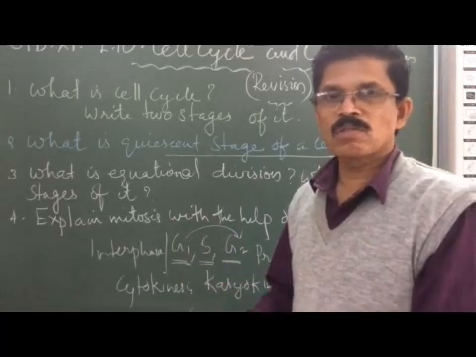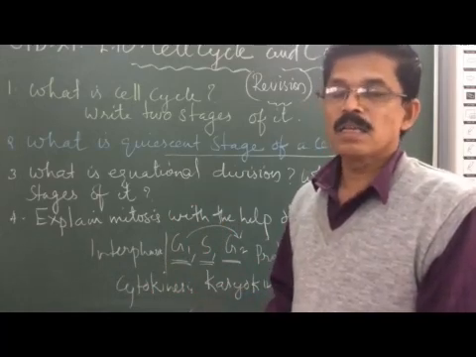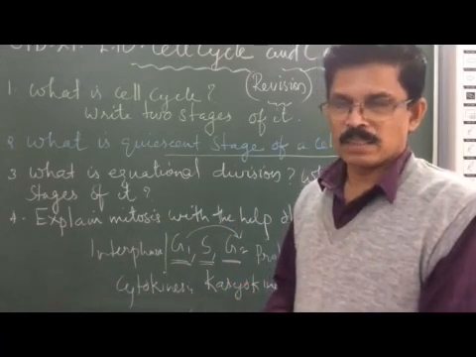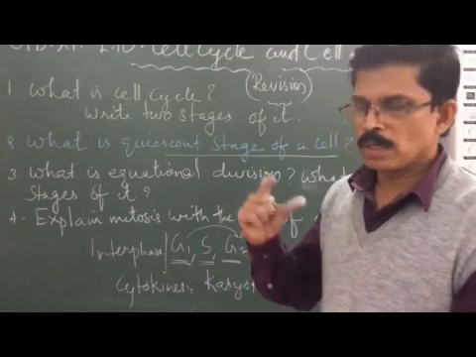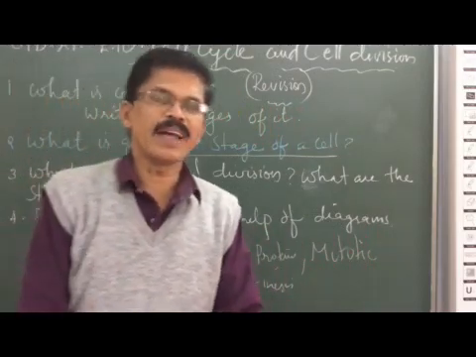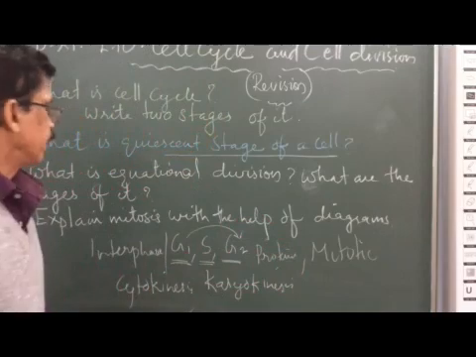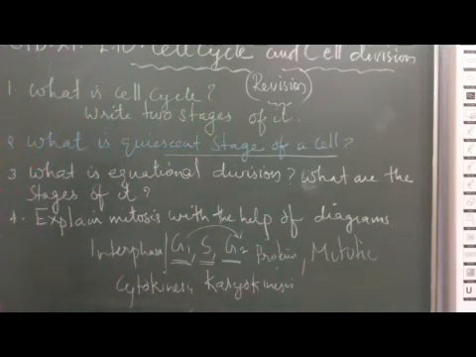Organisms undergo constant wear and tear, constant damage of their body parts, and this constant damage that develops due to interaction between the environment and the organisms is corrected and repaired by a group of cells called the quiescent cells. You got it? Now, what is equational division and what are the stages of it?